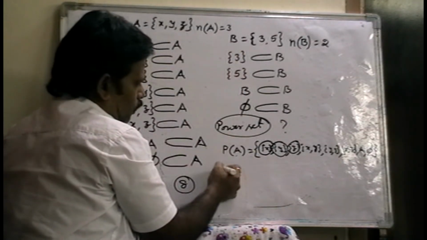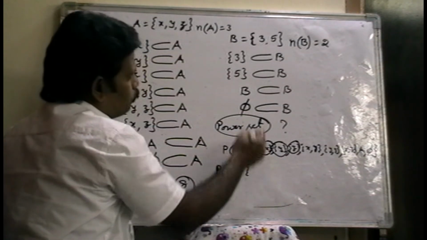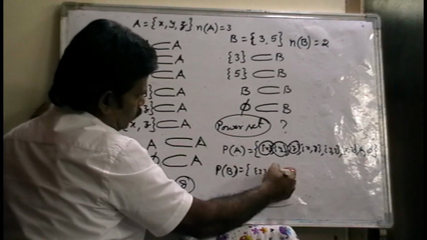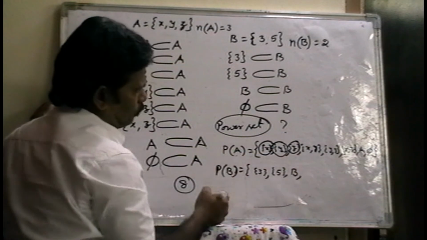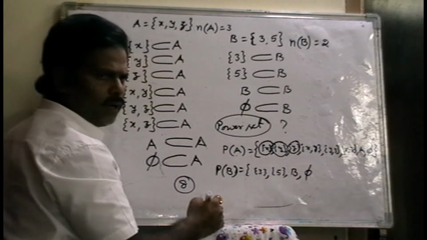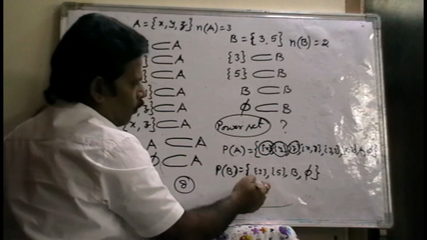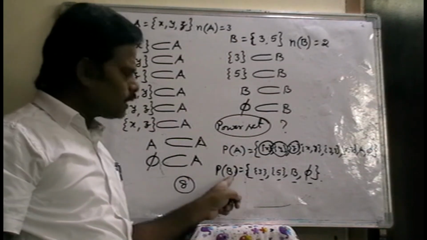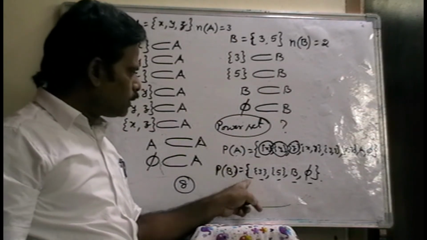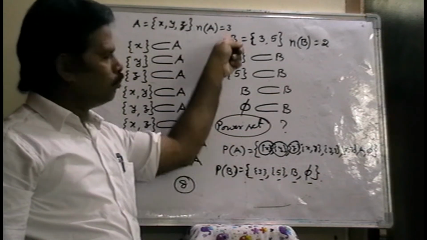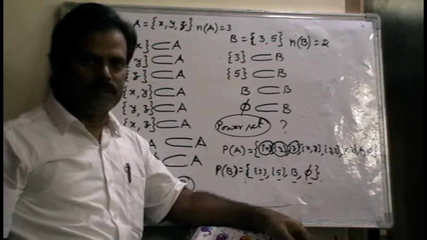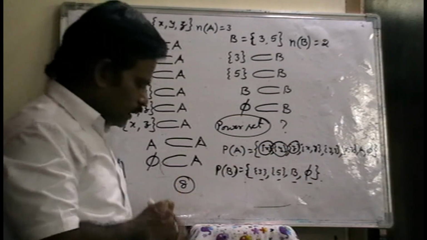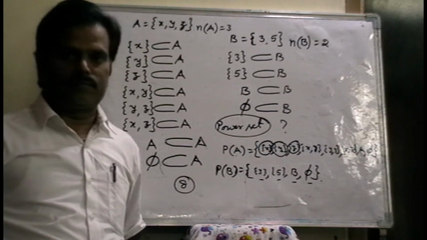So power set of B. Power set of B means what? In this power set of B, what are the subsets there? Set 3 is one subset, set 5 is another, and B is a subset, and the null set is also one of the subsets. Now it is a set. In this set, the elements are the subsets of B. So power set of B means the set of all the subsets of B. Power set means only the set of all the subsets of the given set.